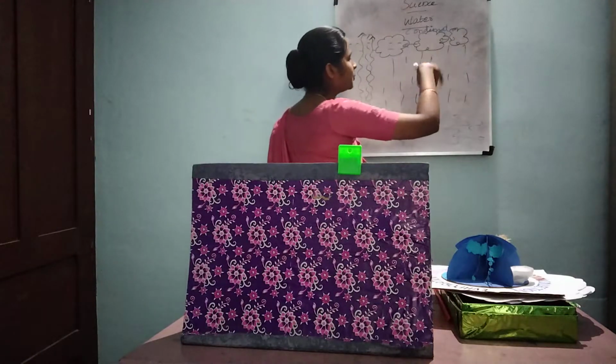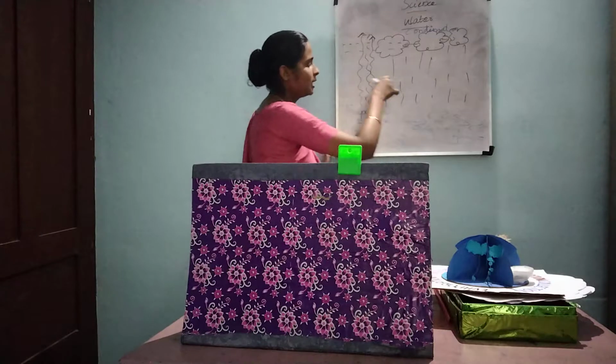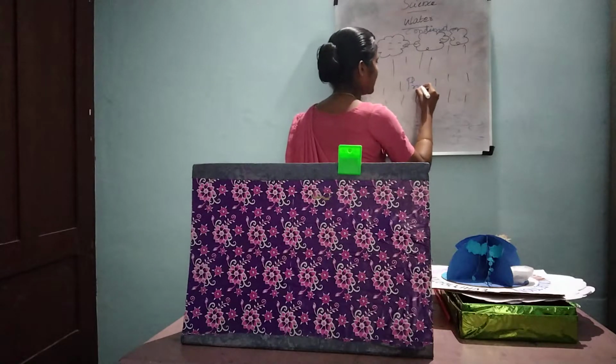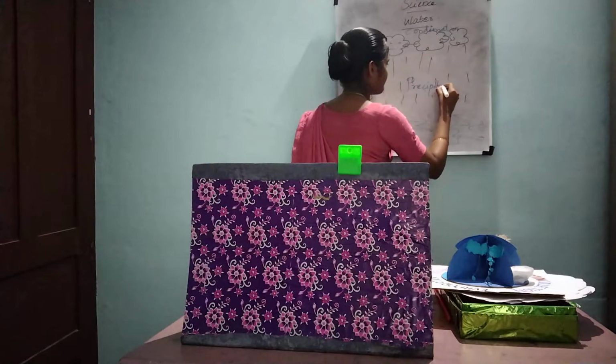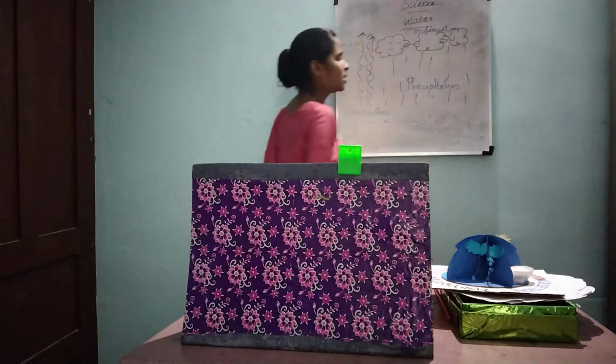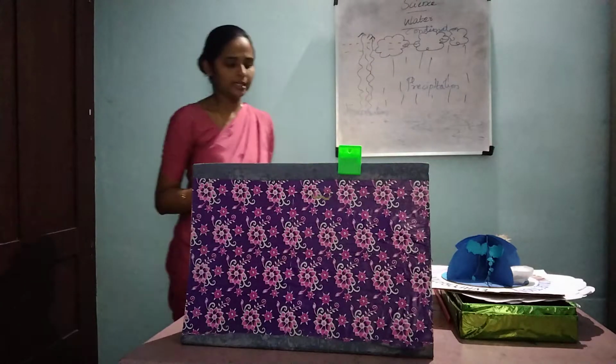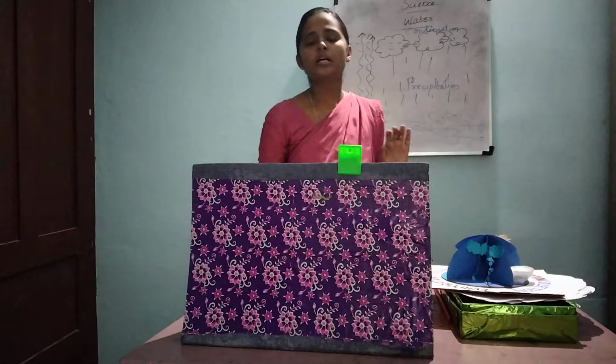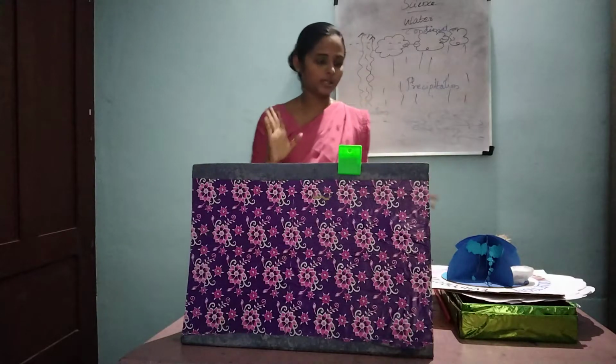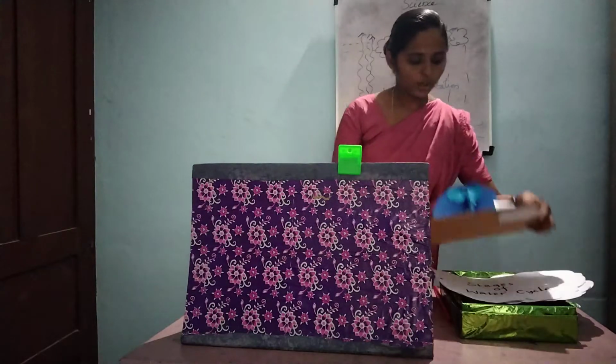And finally, it is shed, right? This shedding process is called precipitation. The shedding process is called what? Precipitation. Okay, these are the three stages that go on in the water cycle. Let's see a working model.